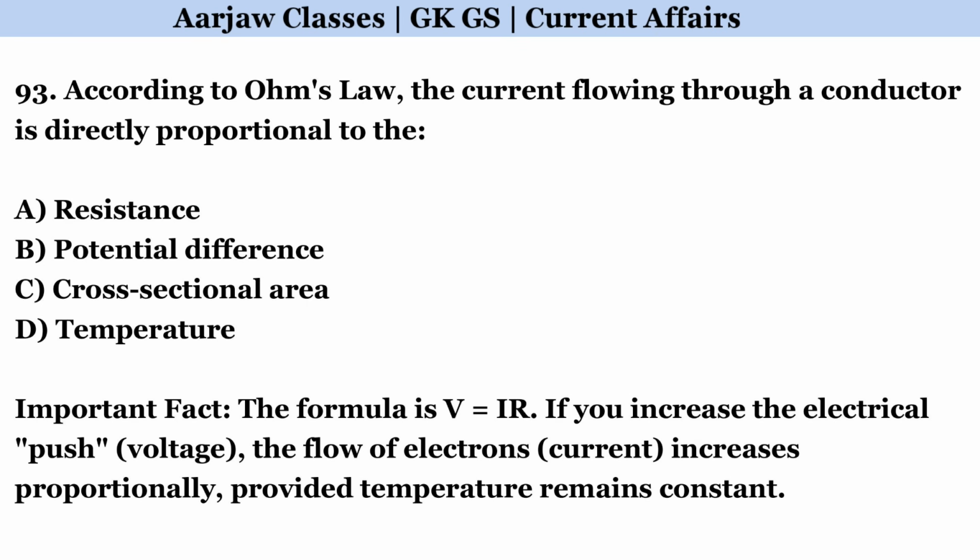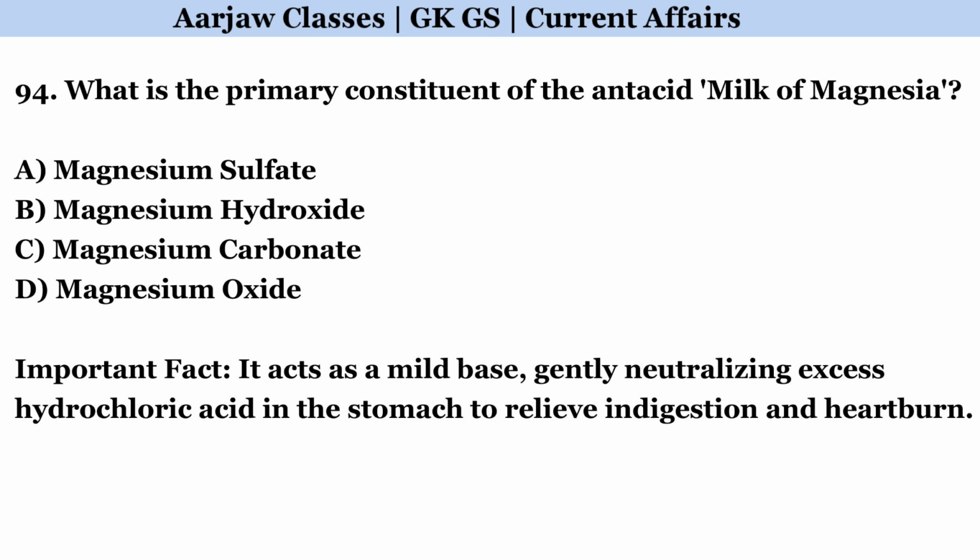According to Ohm's law, the current flowing through a conductor is directly proportional to the. Correct option is B. Potential difference. What is the primary constituent of the antacid milk of magnesia? Correct option is B. Magnesium hydroxide.